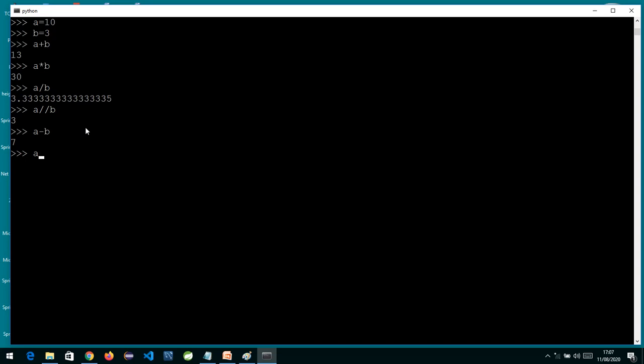Then we also have an operator called mod. The mod operator always gives you the remainder. So if I divide 10 by 3, the remainder will be what? 1. So the mod operator will give you the remainder.